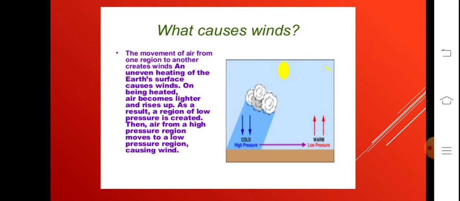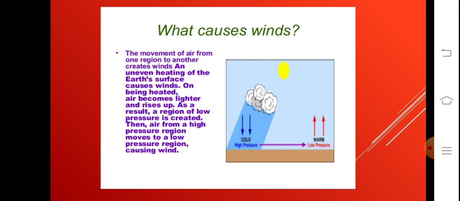Let us learn this with the help of this picture. When the earth's surface gets heated, the air just above that surface becomes lighter and it rises up. The warm air rises up. As a result, in that particular region, a low pressure is created. And we know air flows from a region of higher pressure to a region of lower pressure, and this movement of air from one region to the other causes winds.